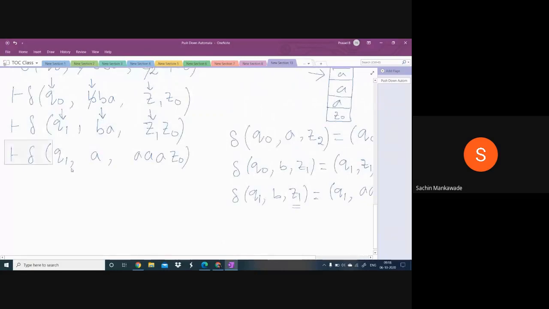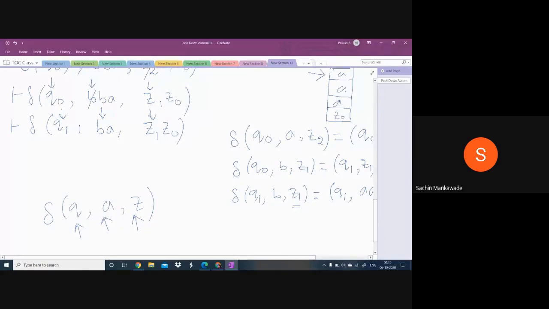Look at this. The machine is here, in Q1, with B and Z1. In a PDA, it is not necessary to define a move for every combination of Q, A, Z. This means for every state, every input symbol and every stack symbol, you need not define.